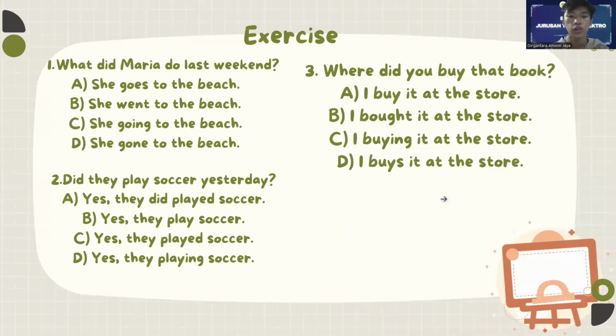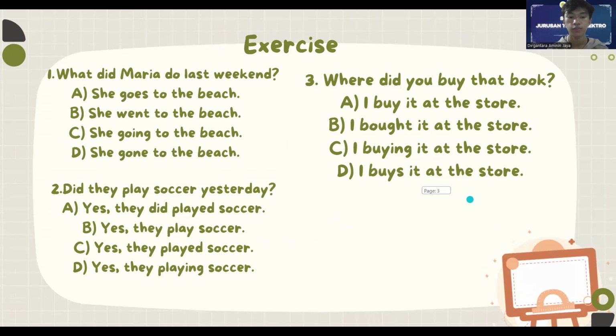Okay, we go to exercise for verbal simple past tense. Number one, what did Maria do last weekend? Okay, I give you time to answer the question. The answer is B.